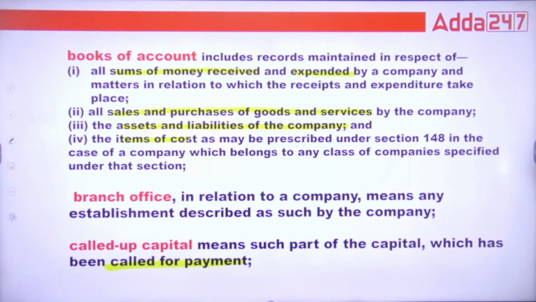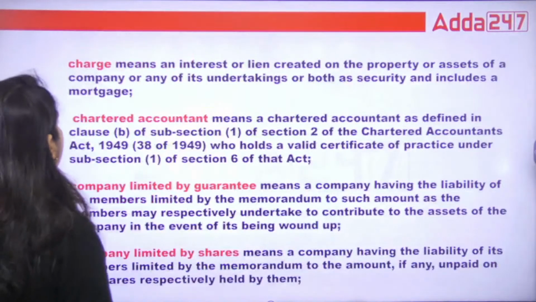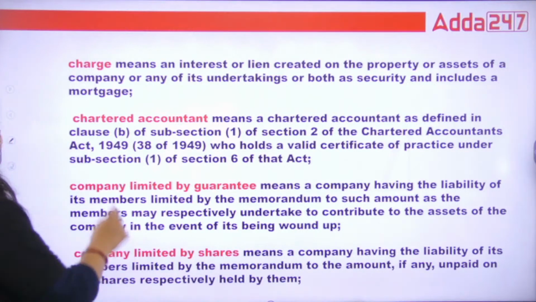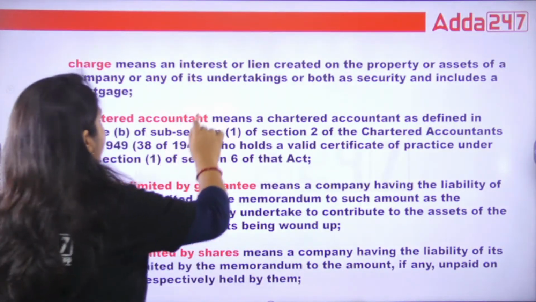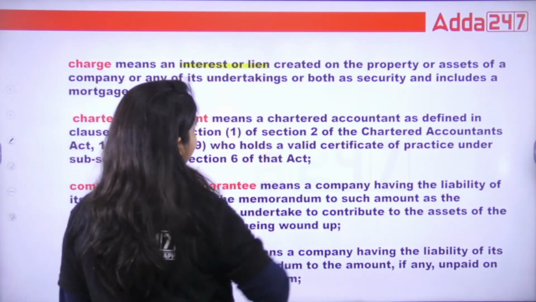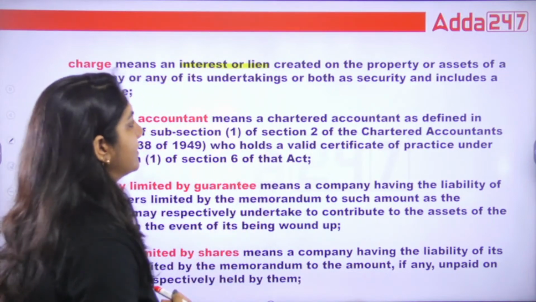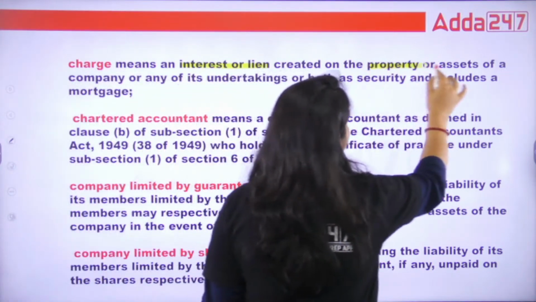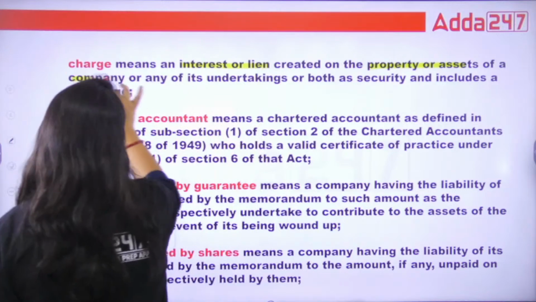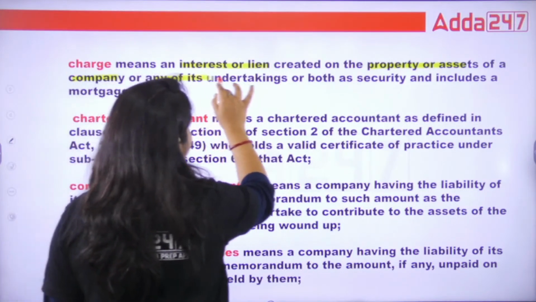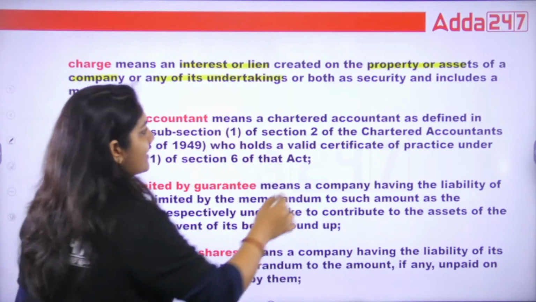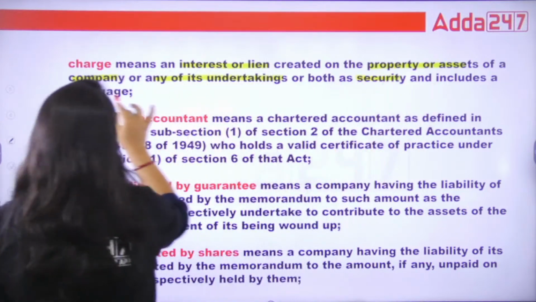Done, guys. So this is called up capital. What is charge? Charge is basically an interest or lien that is created on the property and assets of a company or any of its undertaking, both as security and includes the mortgage.